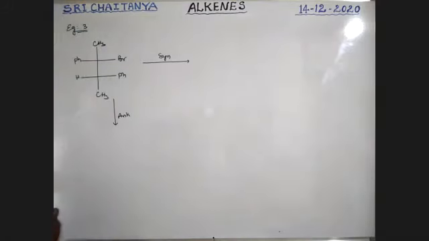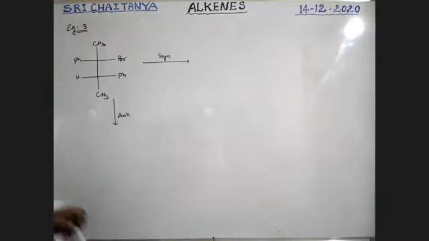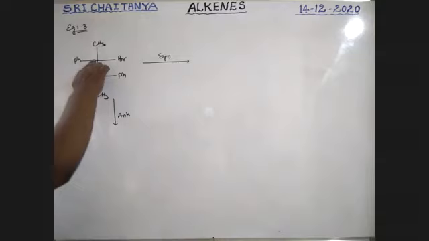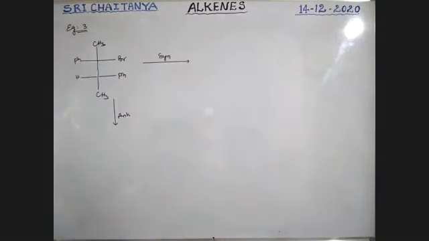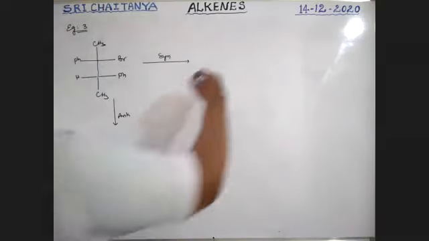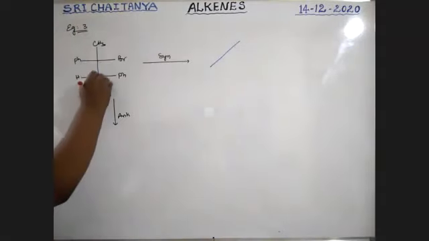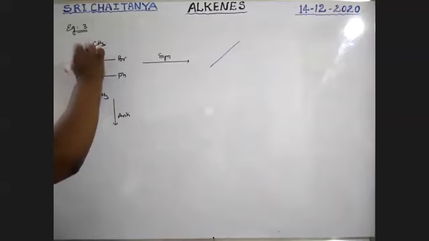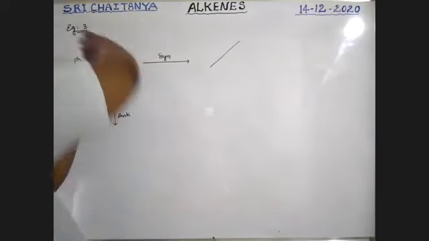So I'm writing this one. Just a minute, boys. I'm writing this bond with the blue line, just for explanation purpose. Next, I'm representing this one with red, this one also with red. Those red lines are moving in the downward direction, boys.